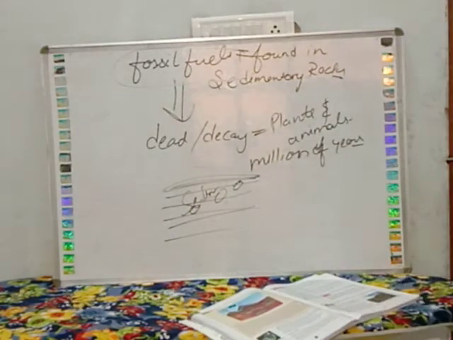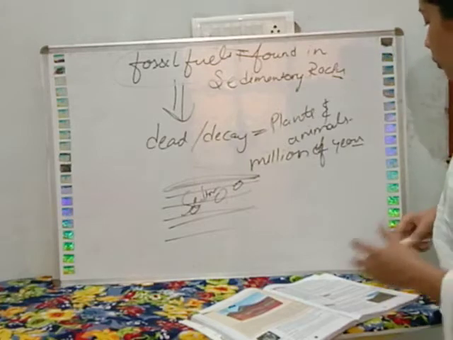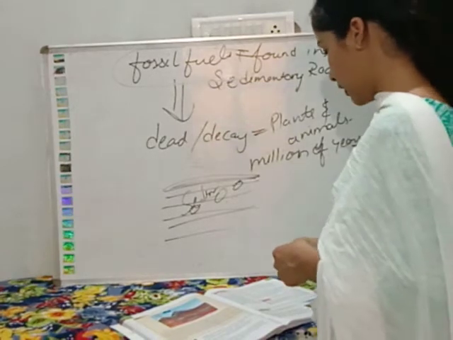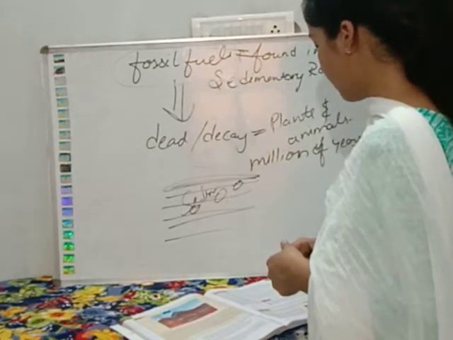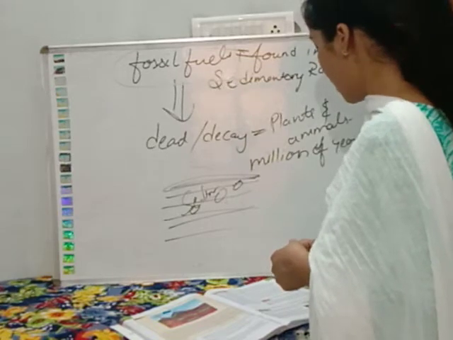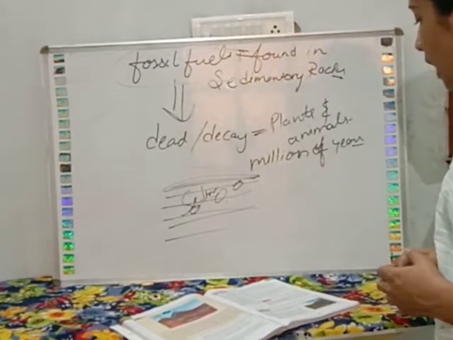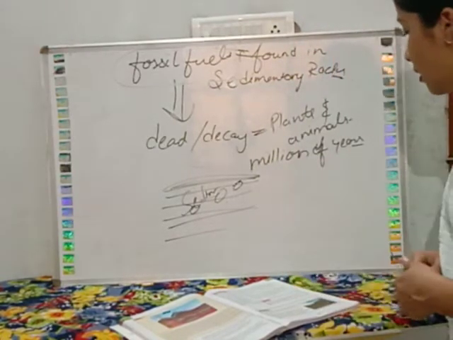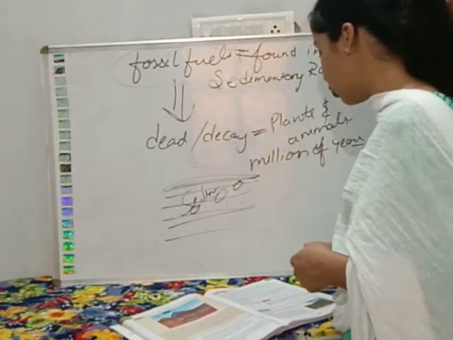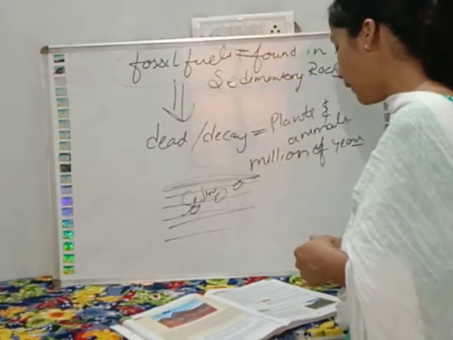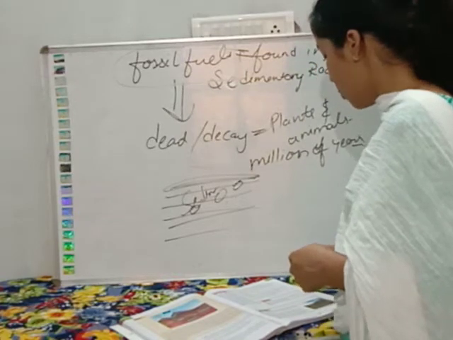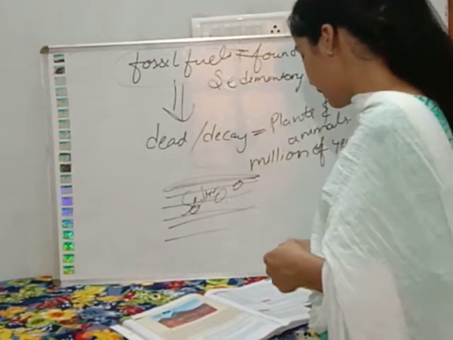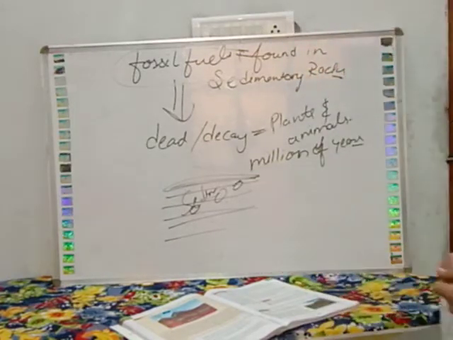Now the uses of rocks, minerals and fossil fuel. Rocks, minerals and fossil fuel are important natural resources. Rocks are mainly used in construction. They are used to make building blocks, cement and concrete. They are also used for industries. Rocks such as marble and soapstone are used to make sculptures. Minerals are the sources of several important metals such as iron, gold, aluminium, copper and silver. Ore is used to make steel. Most of the energy we use comes from fossil fuel. Fossil fuels are used for various activities including cooking, driving vehicles and running factories.